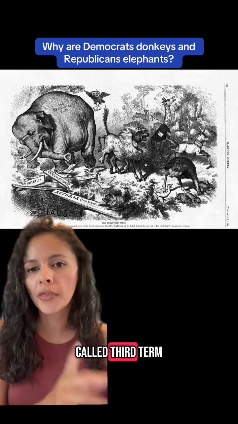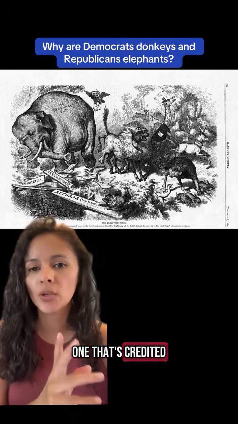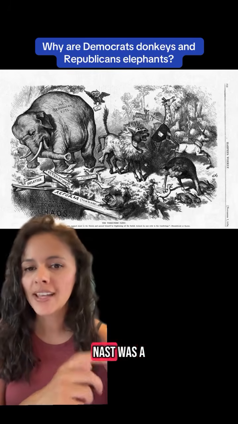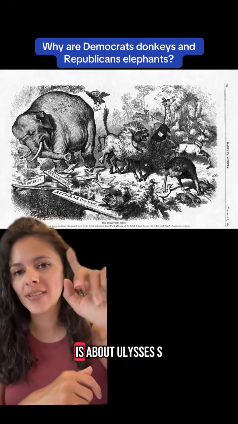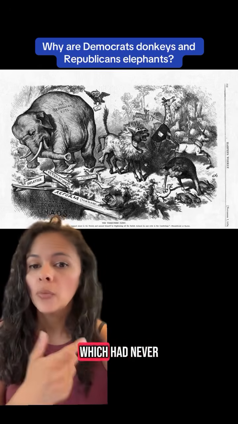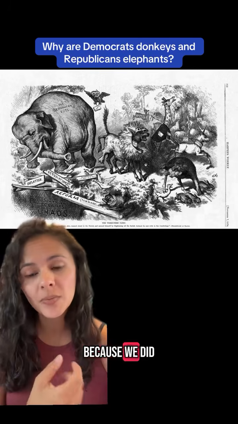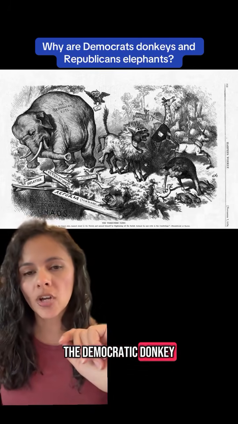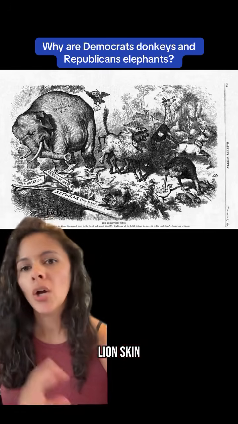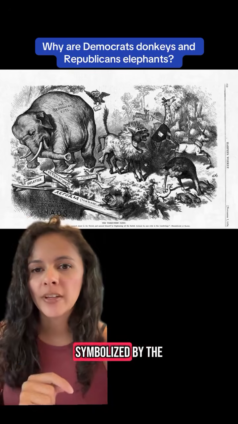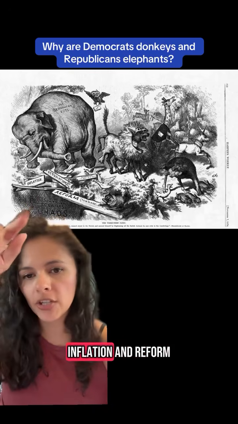This cartoon, called Third Term Panic, is usually the one that's credited with really establishing the elephant as a symbol of the Republican Party. Nast was a staunch Republican, and this cartoon is about Ulysses S. Grant being rumored to run for a third term, which had never happened before and was not illegal because we did not have a constitutional amendment about that yet. In this cartoon, you can see the Democratic donkey dressed in a lion skin, causing a bunch of panic about functionally nothing, and the Republican voters, symbolized by the elephant, stamping all over inflation and reform.